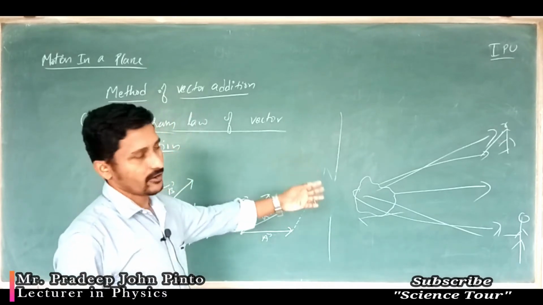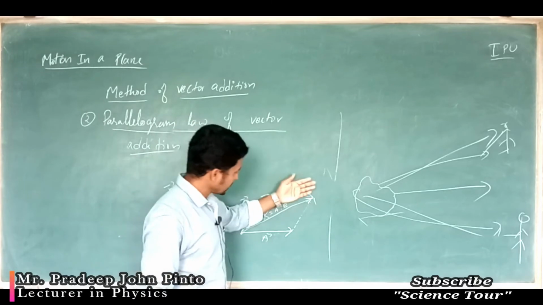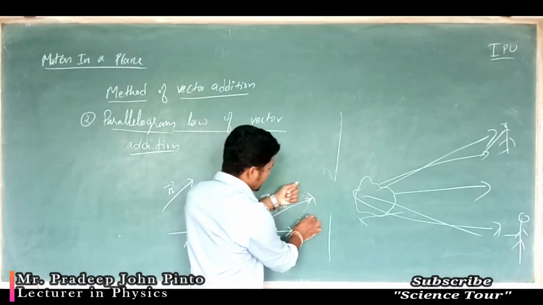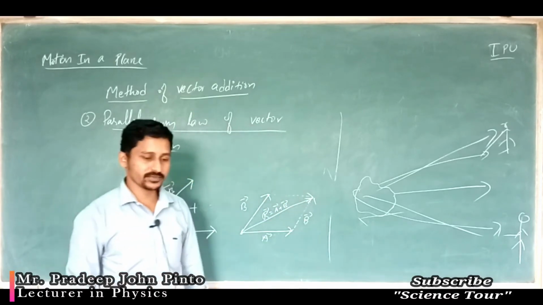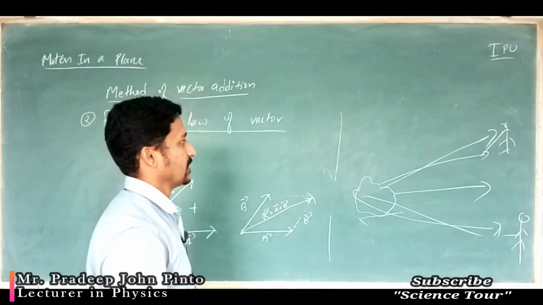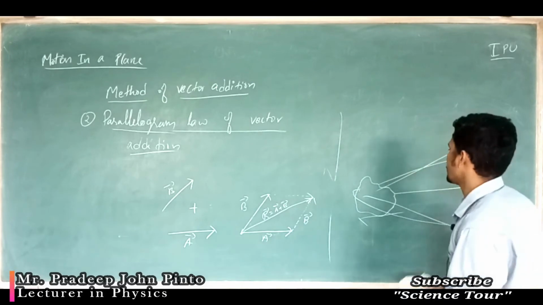So such kind of physical things we are going to write down here. But this is nothing but an extended version of the triangle law of vector addition. This is A itself, this is B itself, R is equal to A plus B. It is the triangle law of vector addition only, and this is the extended version of that. So these are the two laws.